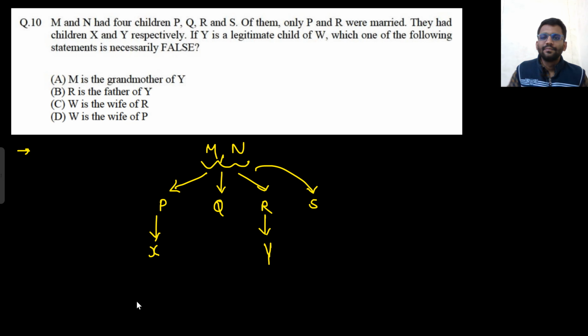Y is the legitimate child of W. So Y has to be the husband or wife of R. He can be a husband as well or she can be a wife as well. It is not given. But Y is the child of W. That means R and W are married. Right? Now, which of the following statements is necessarily false?